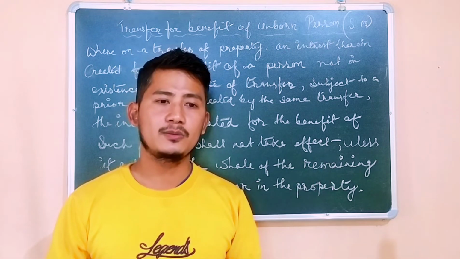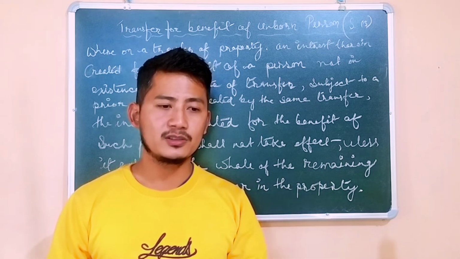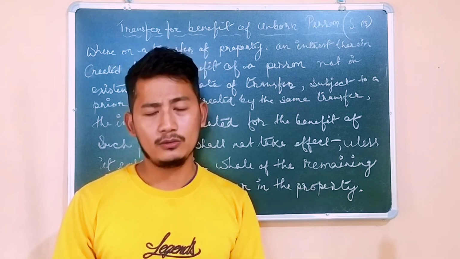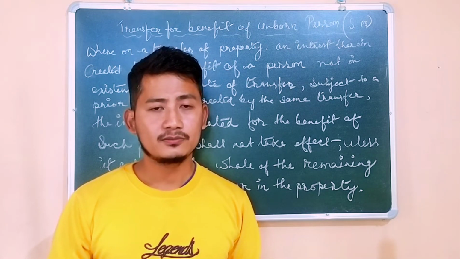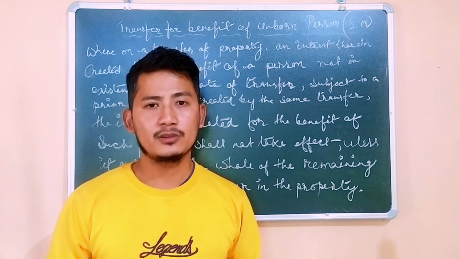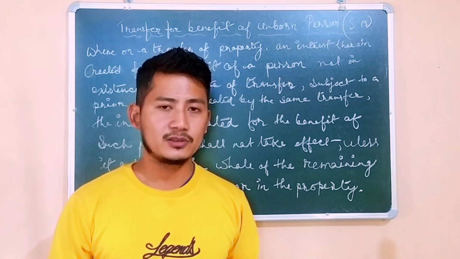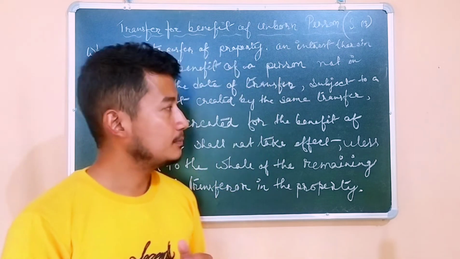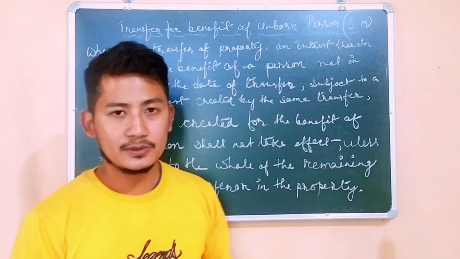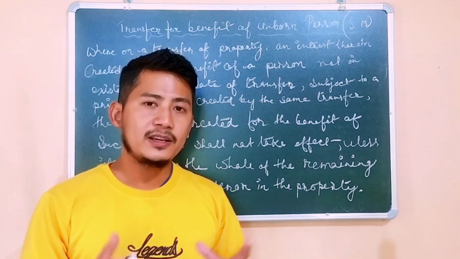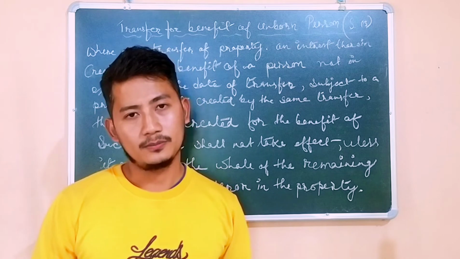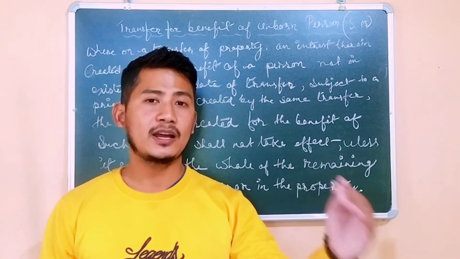Here, person means a corporeal person, a non-corporeal person, or an individual, for example companies and all this. It also includes artificial persons. All right, so Section 13 is the exception to the rule: a property can be transferred to an unborn person.